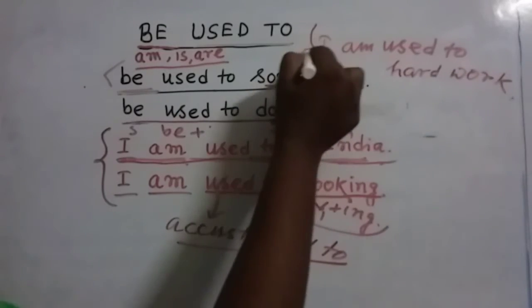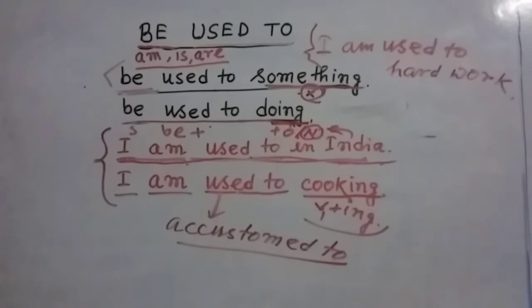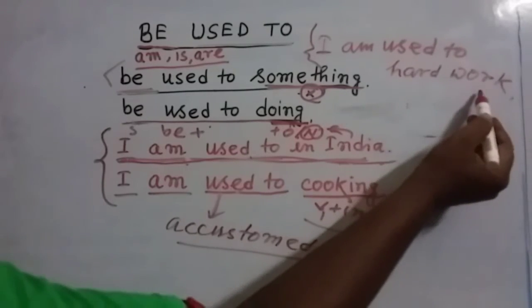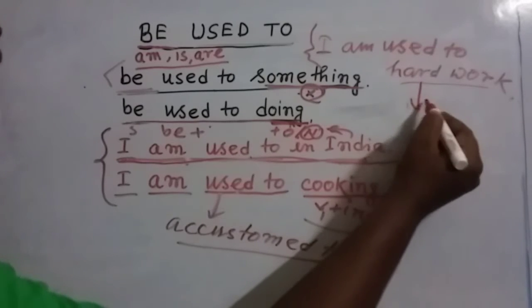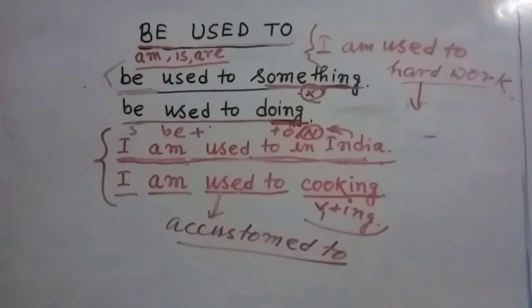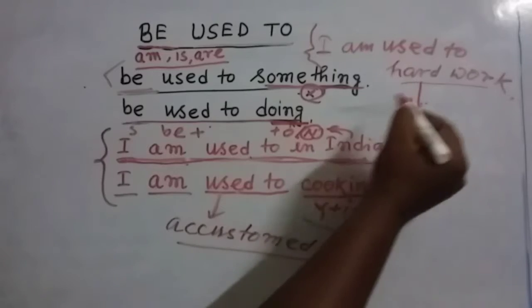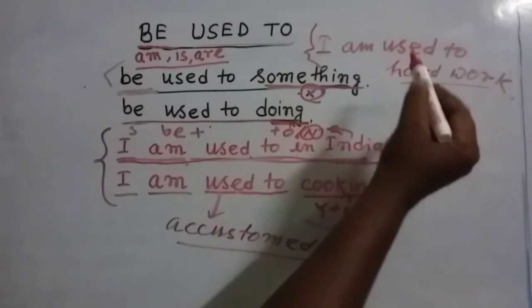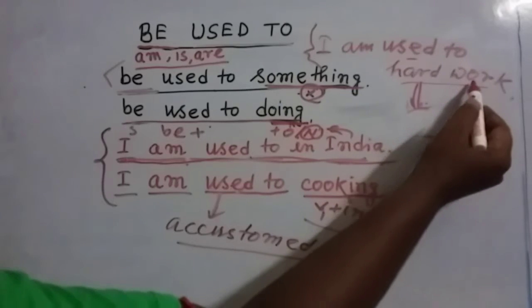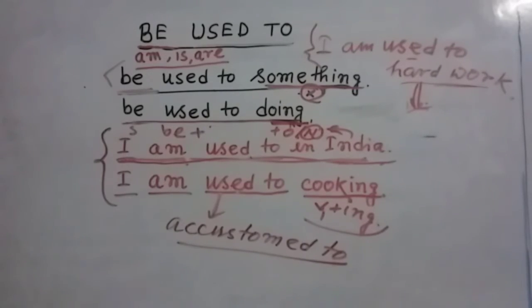Here in this sentence, my dear friends, it means I am habituated with this type of hard activity. I am familiar or accustomed with this activity, and I don't feel any problem to perform it. I feel it is very easy for me to perform this activity. That means I am accustomed to this situation.